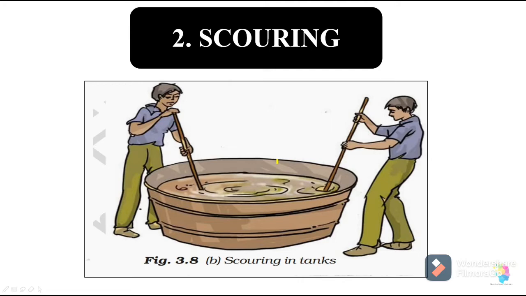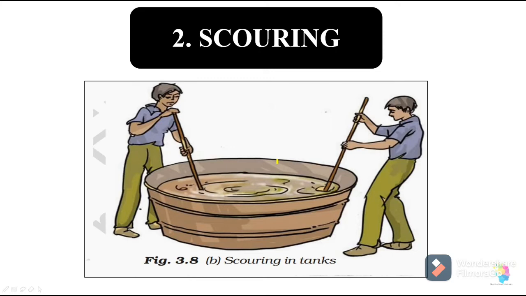So scouring is washing of sheared skin and hair in tanks to remove grease, dust and dirt. If it is in larger quantity, then it can be done in machines. It makes the fleece skin clean. Fleece is then dried. I hope you understood what scouring is. Scouring is nothing but washing of that fleece and then drying of that fleece.